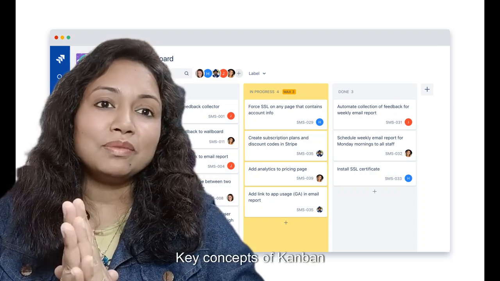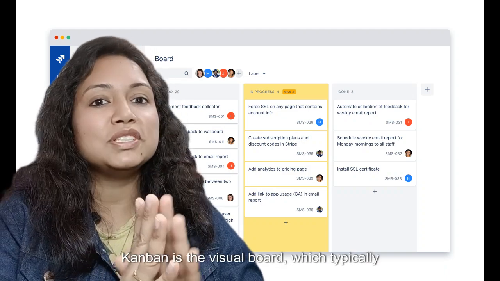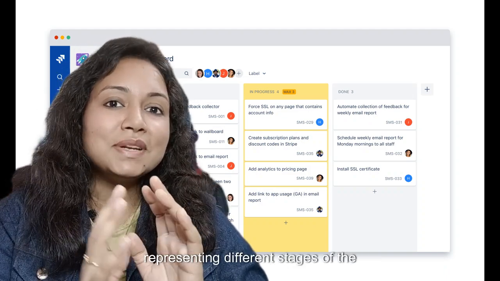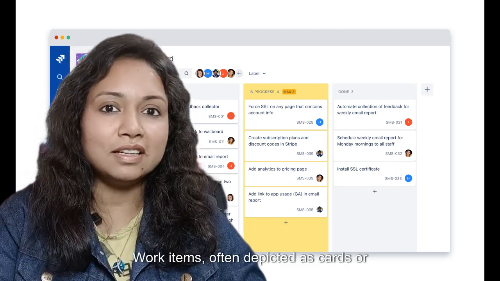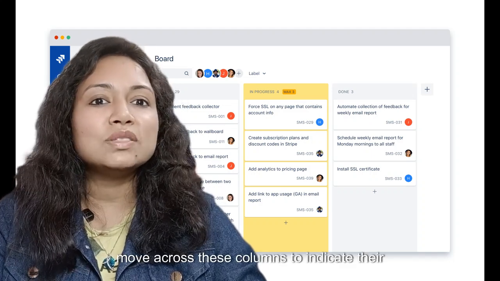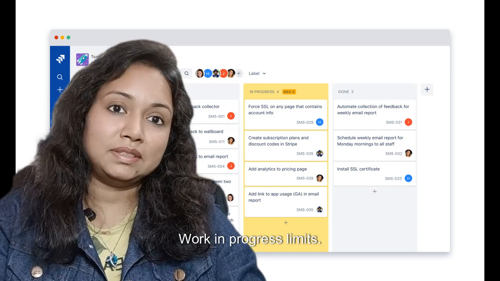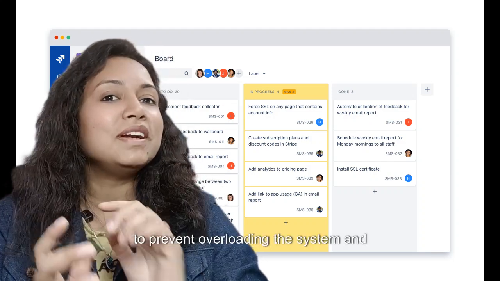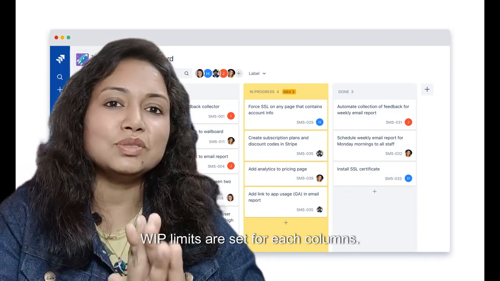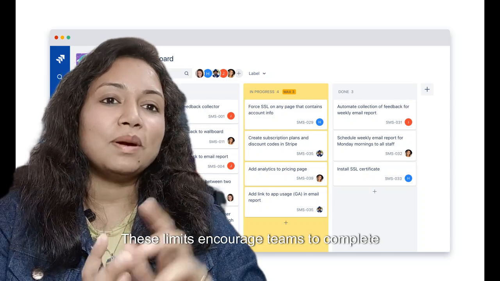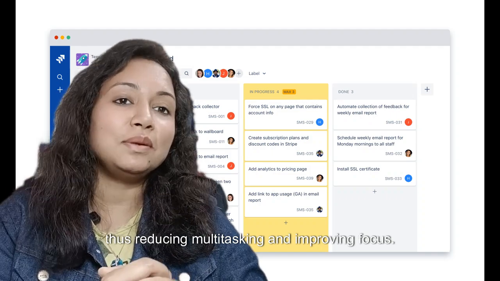The key concepts of Kanban. Number one, visualization. The central element of Kanban is the visual board, which typically consists of columns representing different stages of the workflow. Work items, often depicted as cards or sticky notes, move across these columns to indicate their progress. Number two, work in progress limits. To prevent overloading the system and ensure smooth flow, WIP limits are set for each column. These limits encourage teams to complete existing tasks before taking on new ones, thus reducing multitasking and improving focus.